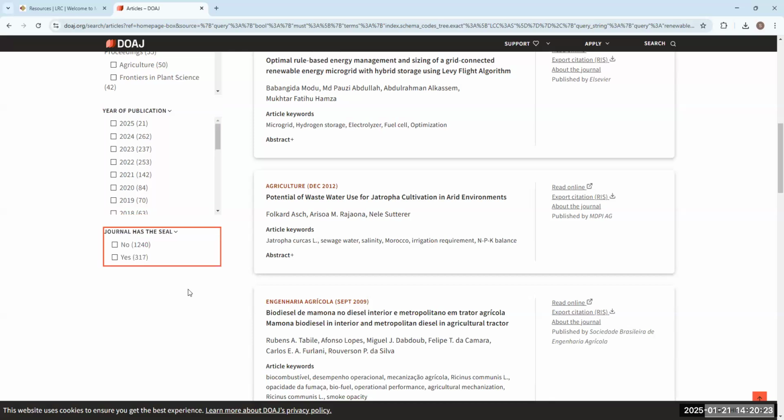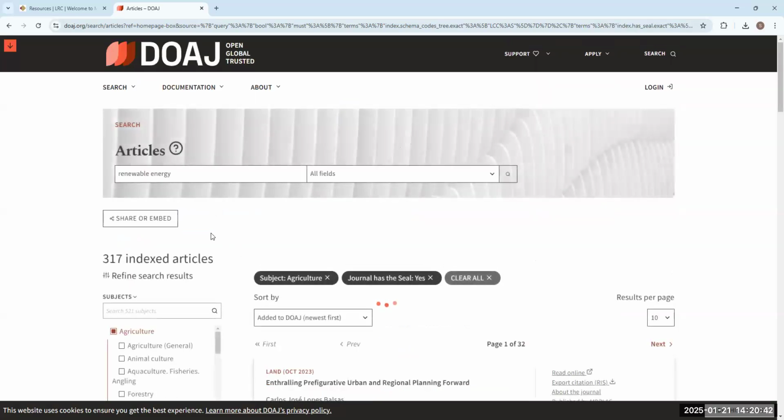From my understanding, the seal is basically going to be something like a quality control seal. So if you want to have that extra peace of mind that what you're looking at is considered quality information, at least according to the Directory of Open Access Journals, we're just going to go ahead and click yes, right? That way you have the extra peace of mind.